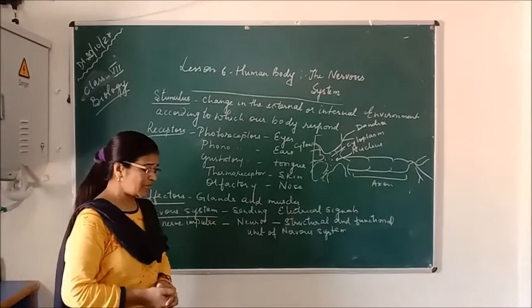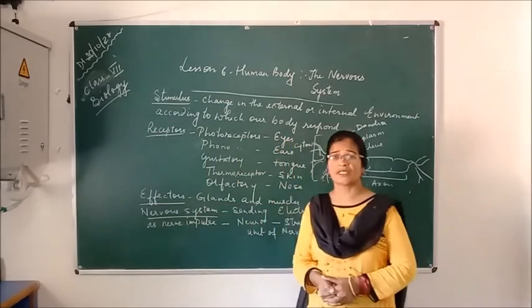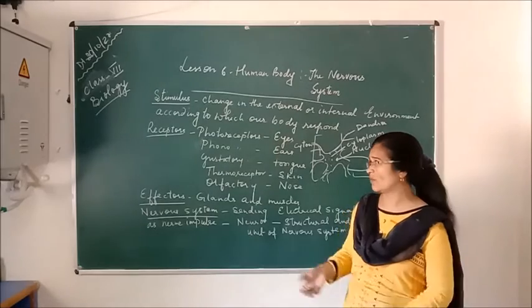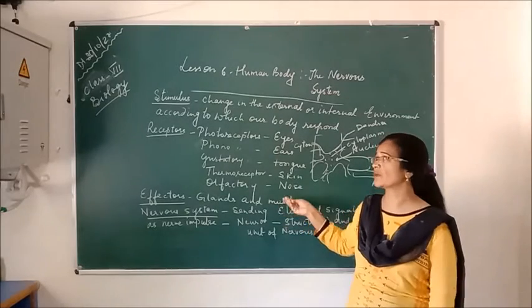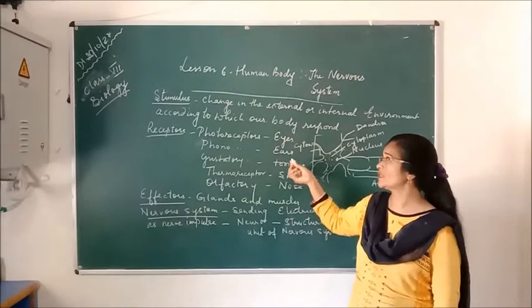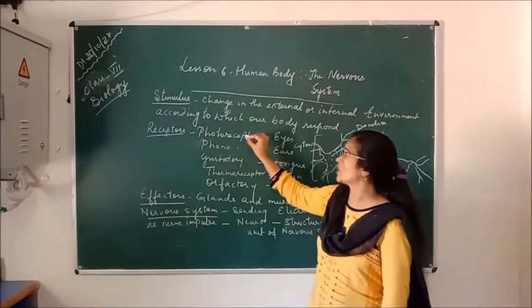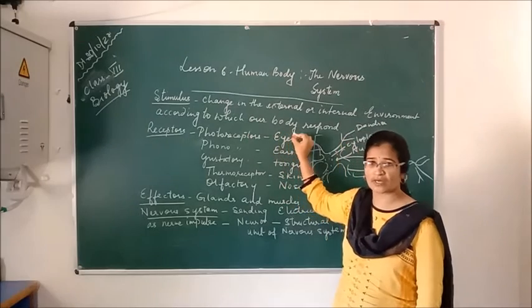So before starting how an electrical impulse in the form of a message is transmitted in our body, let's talk about what is stimulus. Stimulus means a change in the external or internal environment according to which our body reacts or responds.